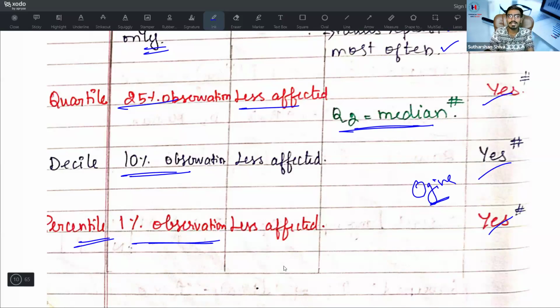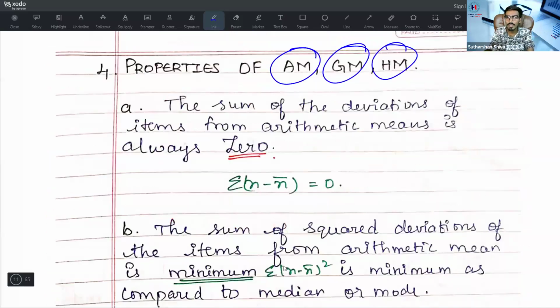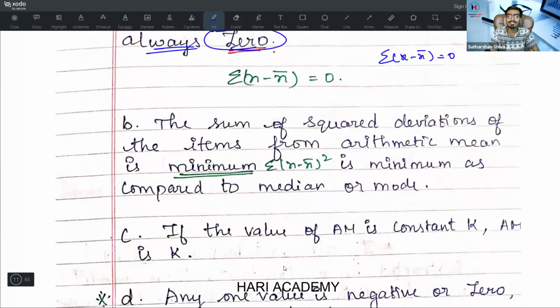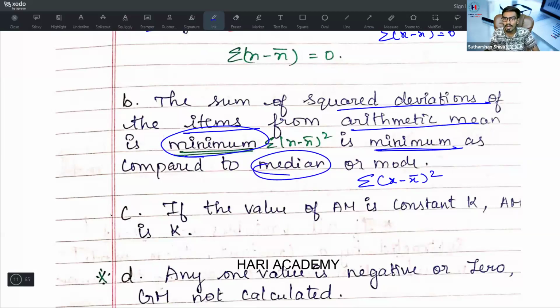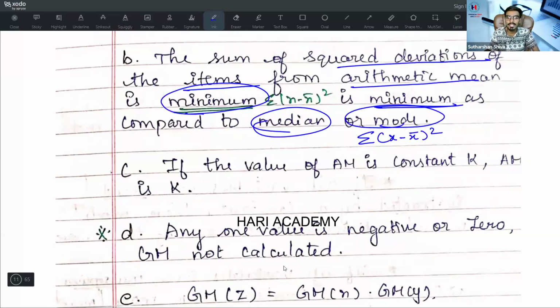Next, come to the properties of arithmetic mean, geometric mean, harmonic mean. You may expect a question on this. The sum of deviations of items from the arithmetic mean is always 0. That is summation x minus x bar is equal to 0. Next one: the sum of squared deviations of items from the arithmetic mean is minimum. That is nothing but summation of x minus x bar the whole square is minimum as compared to median or as compared to mode.